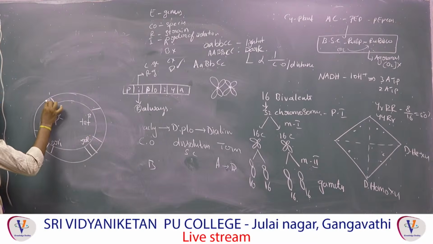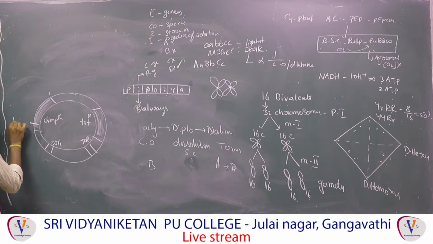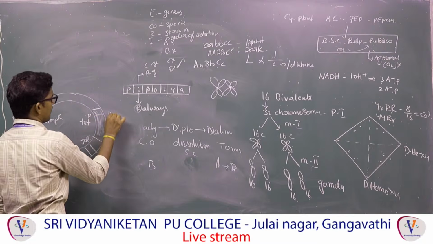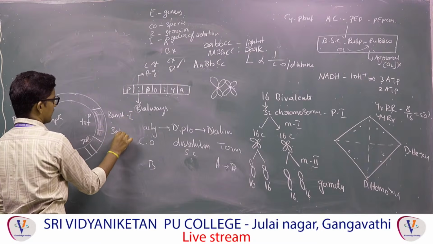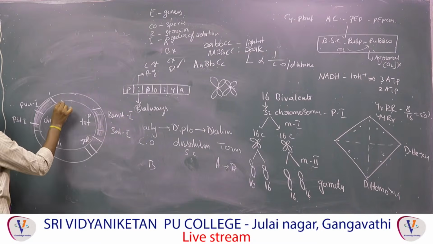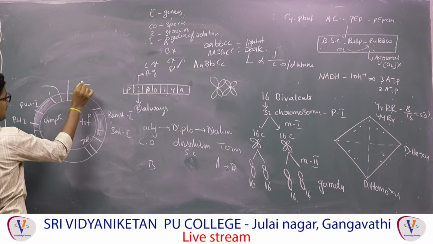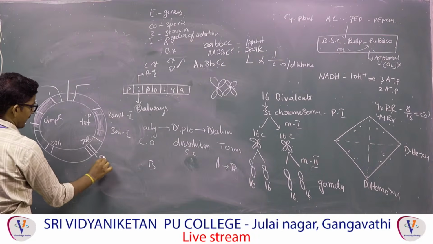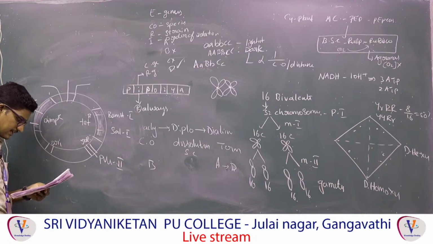So two selectable markers are there. At one selectable marker, here PstI and PvuI are there. Here BamHI and SalI are present. Next, here 3 will be there: EcoRI, ClaI and HindIII. Here PvuII will be there. So what are they asking here?